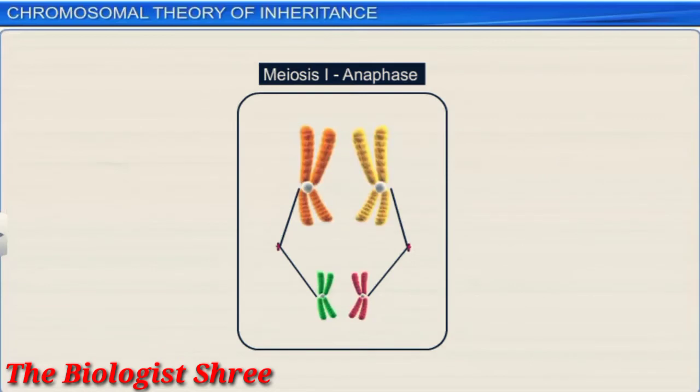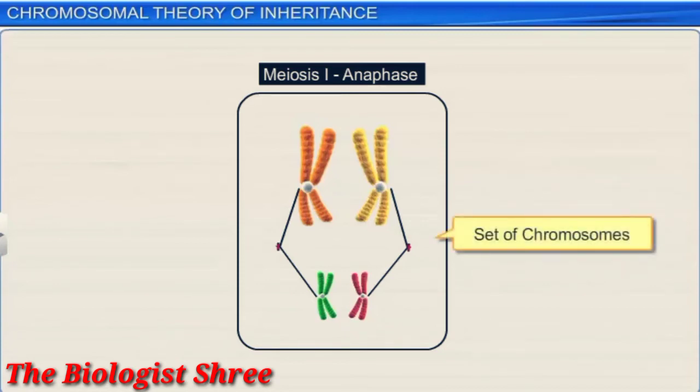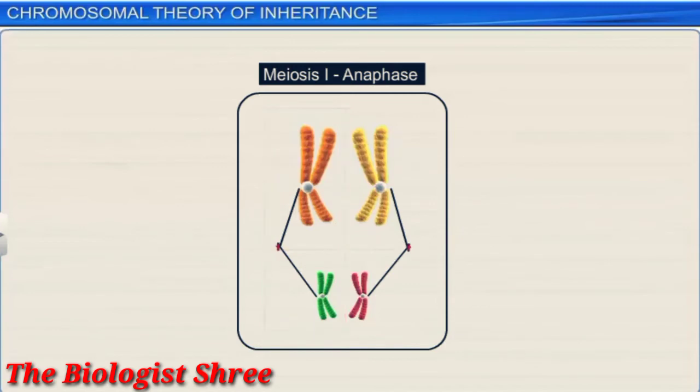Let's now study the behavior of chromosomes during cell division. In the anaphase stage of meiosis I, a set of chromosomes aligns along the metaphase plate. Here, you can see a long orange and a short green chromosome, as well as a long yellow and a short red chromosome aligned at the same pole.